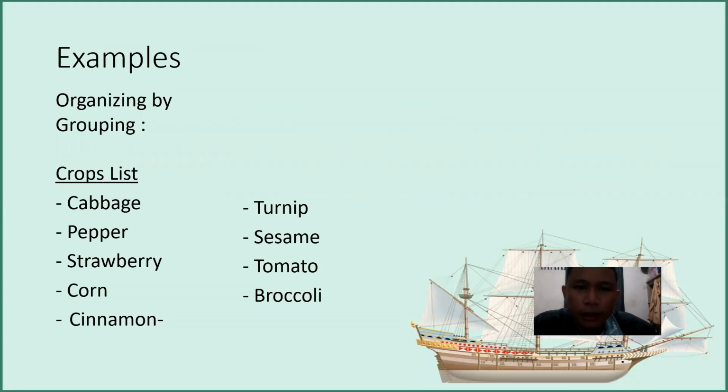Now I will explain organizing by groupings first. This is the most basic way to organize ideas. You make a list of your ideas, and then the name of the group. Then you divide your ideas into several different members according to the name of the group. Here is an example to help you understand. The example of organizing by grouping is a crop list: cabbage, pepper, strawberry, and so on. Crop list means tanaman kebun.